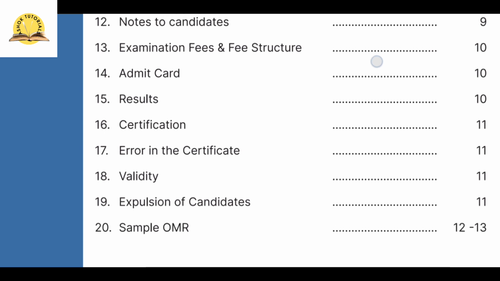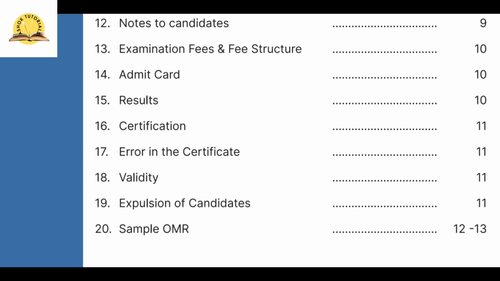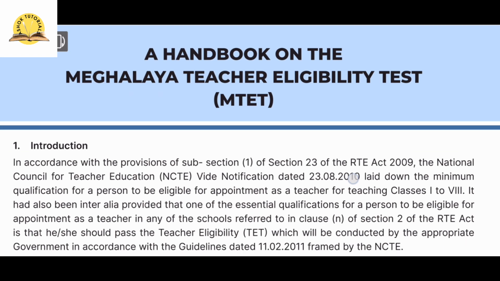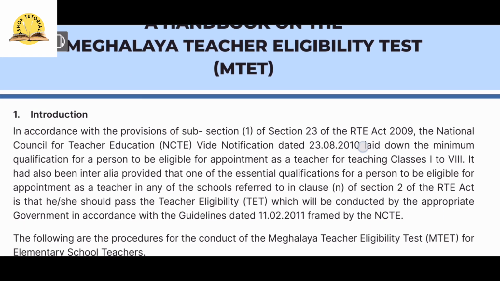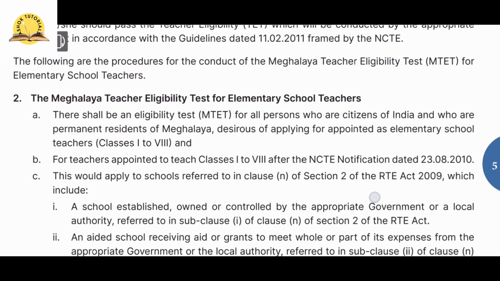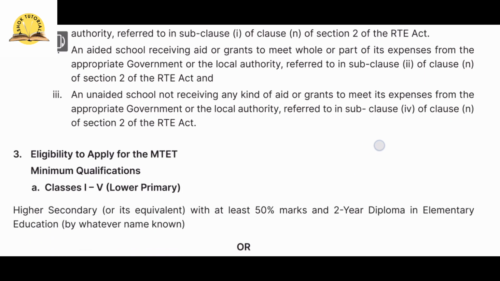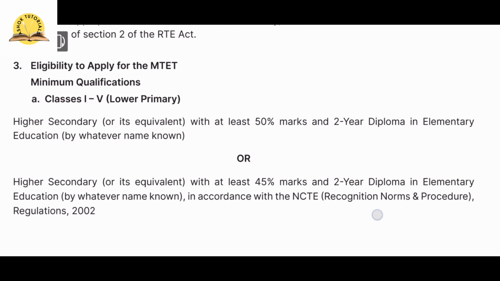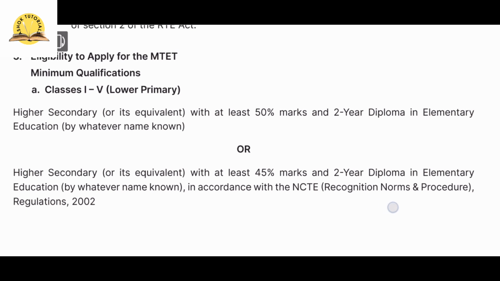When we will get our admit card, when we will get our result, any certification, error in the certificate, validity, expulsion of candidates, sample of OMR sheet. So all these things we will discuss in this video. Of course, the important ones only we will discuss. So these things I am not going to read, you please read it for yourself, right? So yes, this eligibility is important, right?